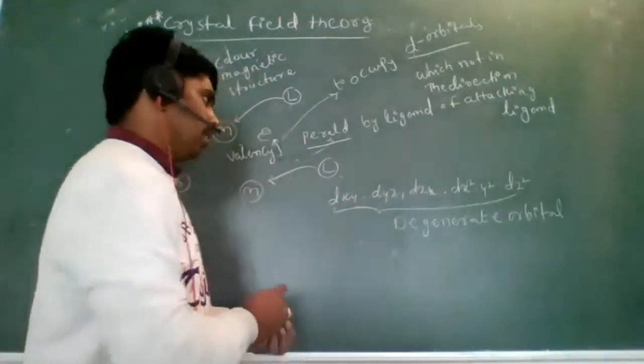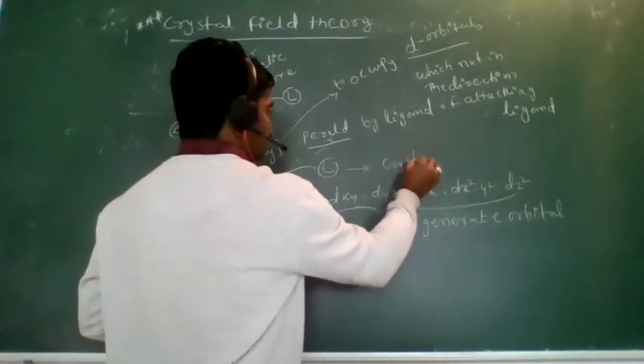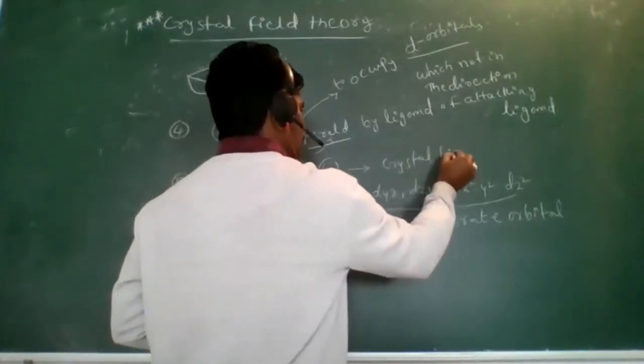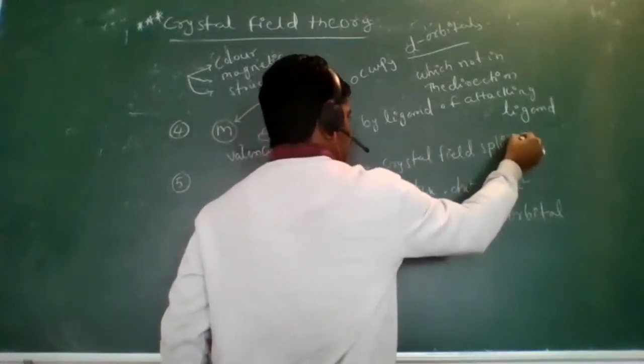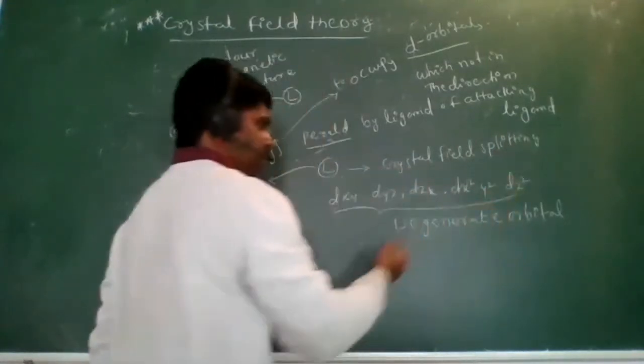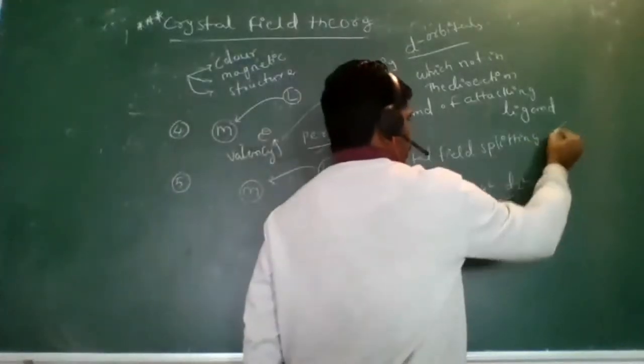That is what we call crystal field splitting. Is that clear? It means here the orbitals are splitting. How are they splitting?